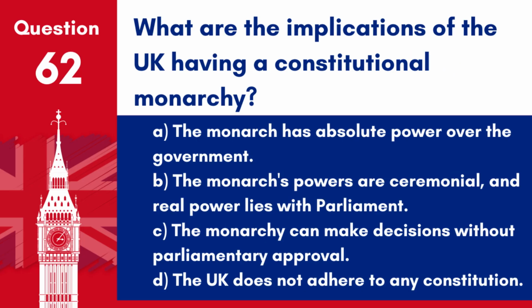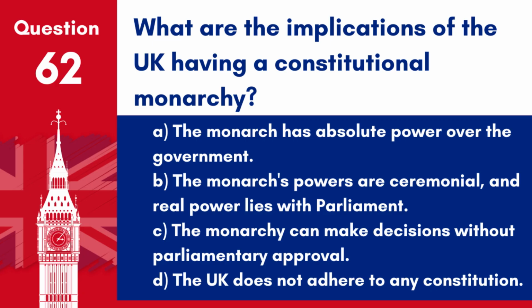Question 62. What are the implications of the UK having a constitutional monarchy? A. The monarch has absolute power over the government. B. The monarch's powers are ceremonial, and real power lies with Parliament. C. The monarchy can make decisions without parliamentary approval. D. The UK does not adhere to any constitution.